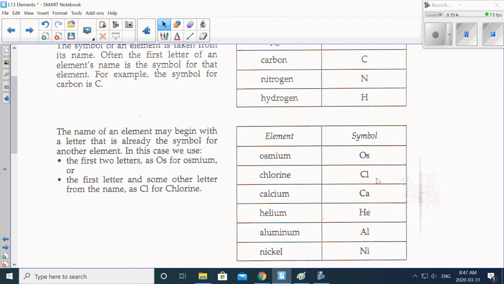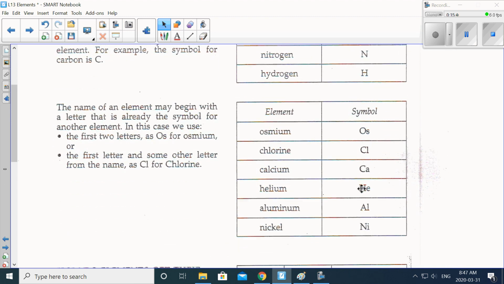That rule does not always apply though. The name of an element may begin with a letter that is already the symbol for another element. In this case, we use the first 2 letters, such as Os for osmium, or the first letter and some other letter from the name, as Cl for chlorine.